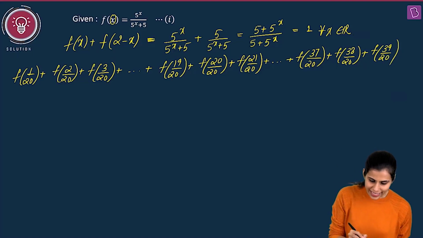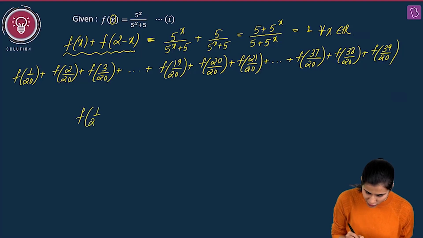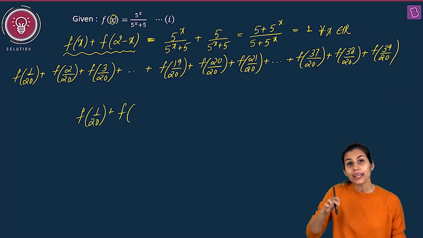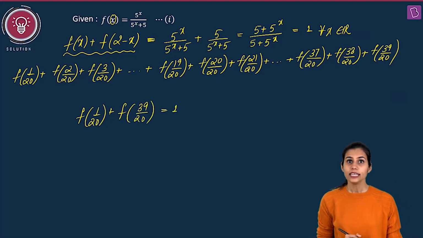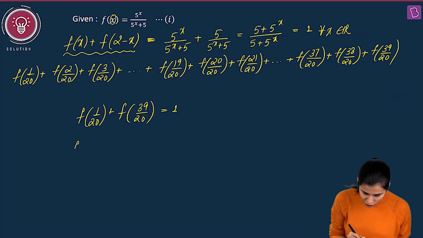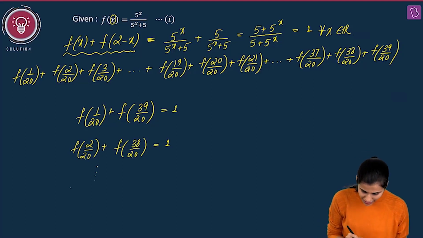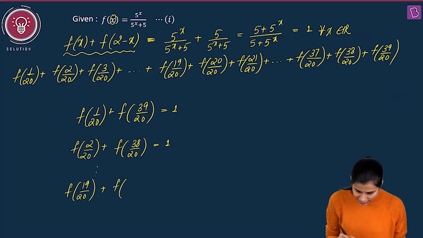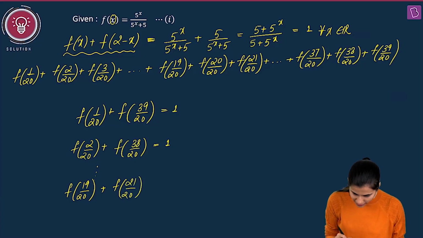Now, if you plug in x equals 1 by 20 over here, what do you get? f of 1 by 20 plus f of 2 minus 1 by 20, which is 39 by 20, is equal to 1. Similarly, when you plug in x as 2 by 20, you will get f of 2 by 20 plus f of 2 minus 2 by 20, which is 38 by 20, is equal to 1. And so on, if you plug in x as 19 by 20, then 2 minus x will be 2 minus 19 by 20, which is 21 by 20. This is also equal to 1.